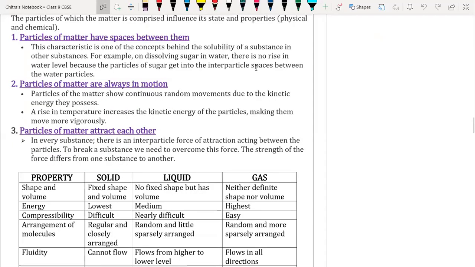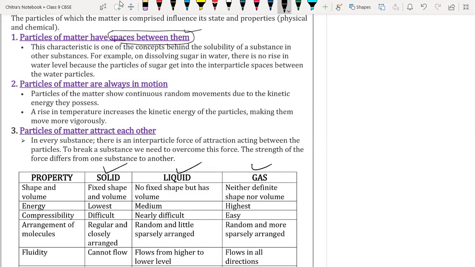So today we are going to understand the properties of matter. Here we have a few properties given in tabular form: properties of solid, liquid, and gas, which we will discuss later. First, we have to discuss the different properties. Matter is formed by particles, and these particles have space between them. It is the first property.